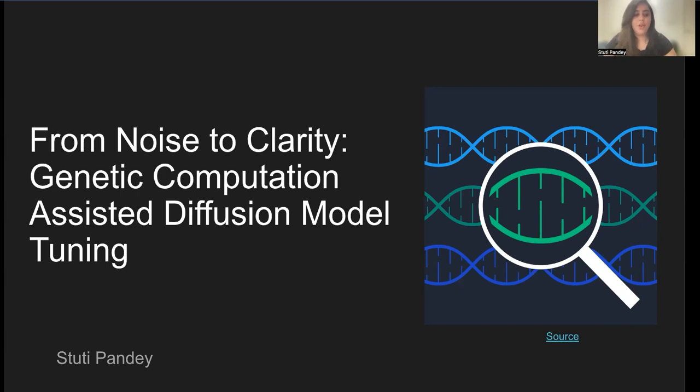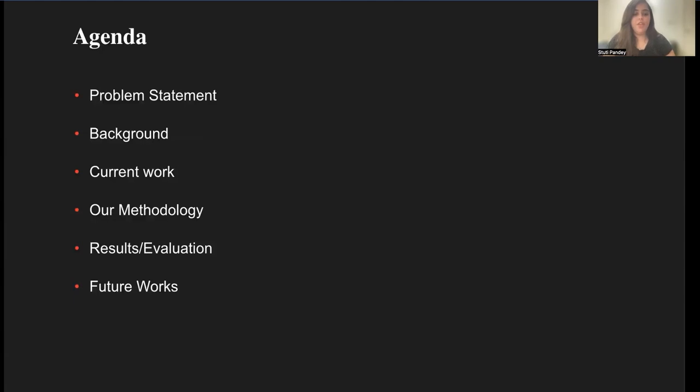And I will be talking about my project, which is Genetic Computation Assisted Diffusion Model. This will be the agenda. We'll be going over the problem statement, the background, followed by the current work, methodology, result, and the future works.